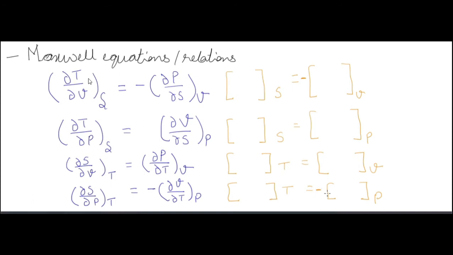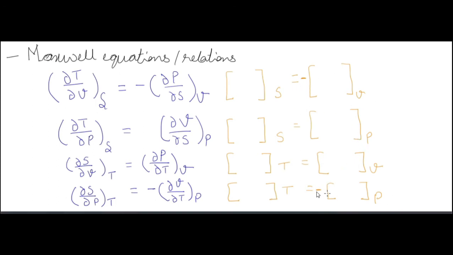Now how will you remember this Maxwell relation? So there is a shortcut for that. First you write on the left S S T T. Okay. On the left here it's S S T T. On the right you write V P. Okay. And now on the first term put a minus sign, and in the last term put a minus sign.